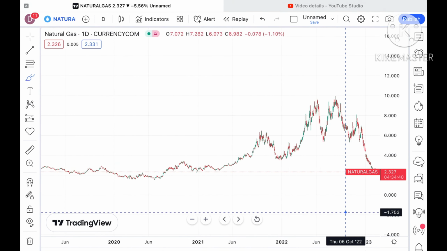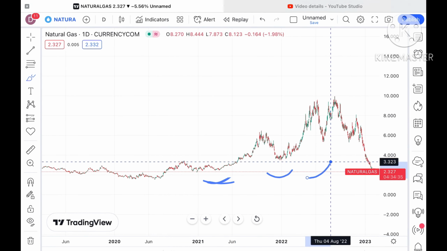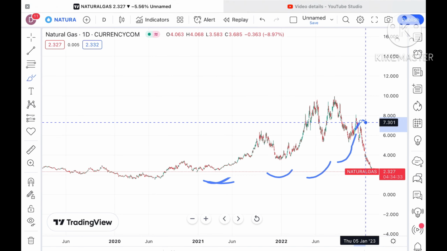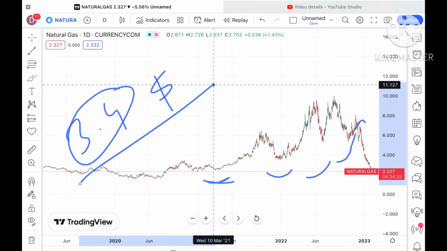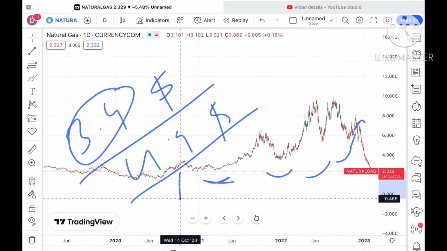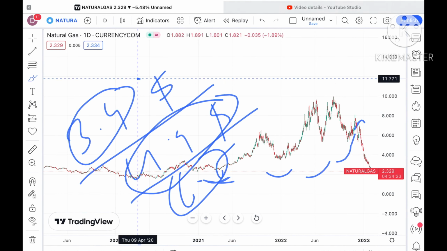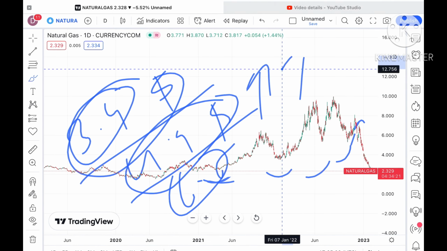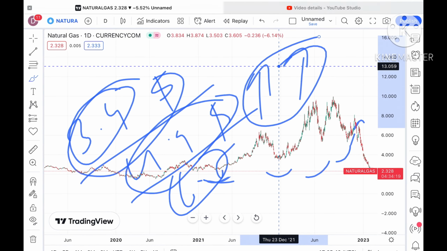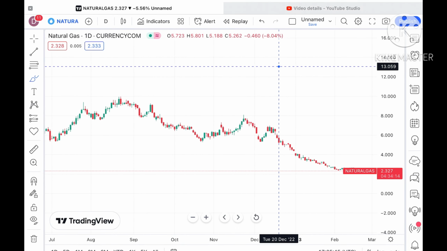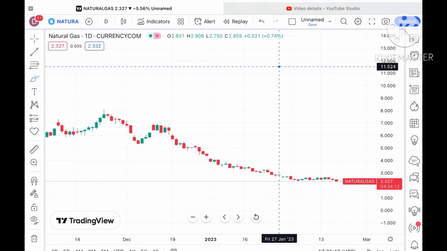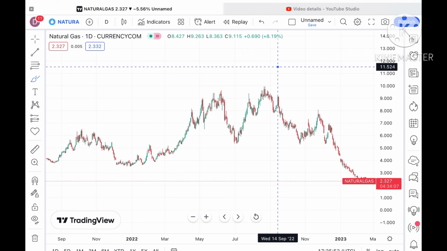Understand that if a swing forms, only then can we see a probability of going further upside. Some points you have to understand: 3.4 is a strong resistance, 4.9 is a strong resistance, 6.5 is a strong resistance. If the price sustains above these levels, chances of sustaining upside are on a higher side. If the price sustains this particular zone, we have seen this level after so long, so chances are very high it can go further down.